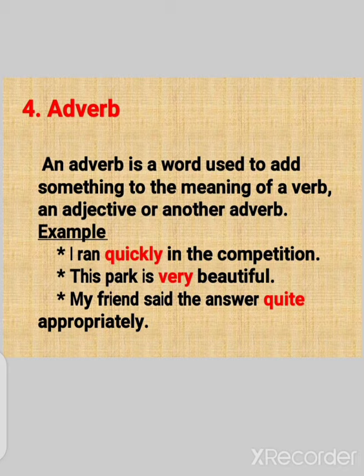Very is an adverb. Third one, my friend said the answer quite appropriately. Here, quite is an adverb. Appropriately is also an adverb. So an adverb adds meaning to a verb, an adjective and another adverb. Likewise you have to compare and study with the definition.